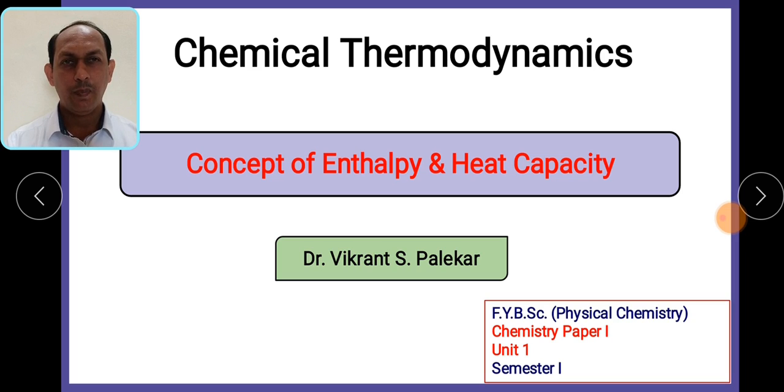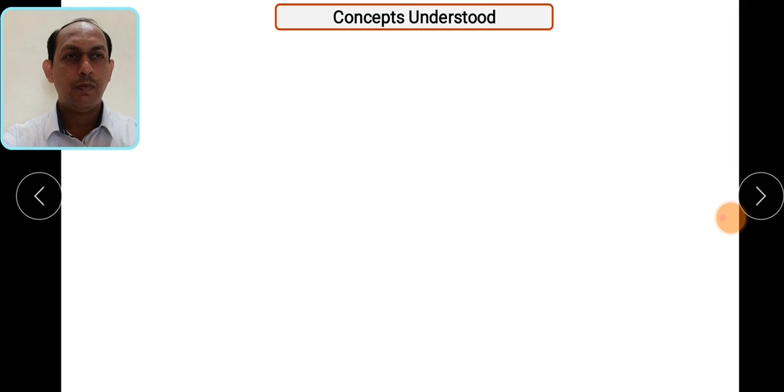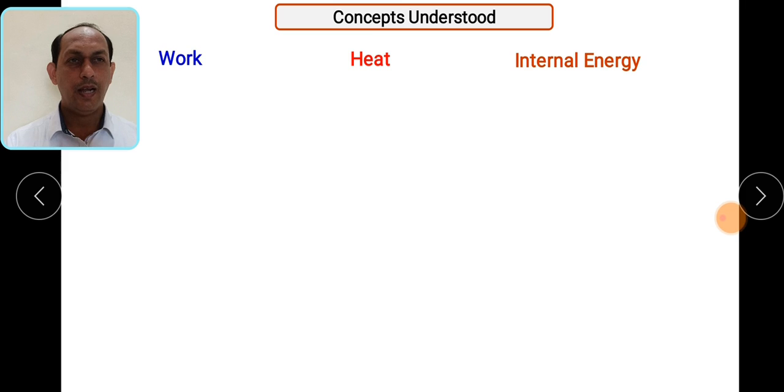Till now in this particular topic, we have understood various terms related to the system and surroundings, then various processes carried out at different parameters such as isothermal process, isobaric process, isochoric process, and what is reversible. Then in the last few sessions we have also understood a few laws of thermodynamics, and some terms such as work, heat and internal energy.